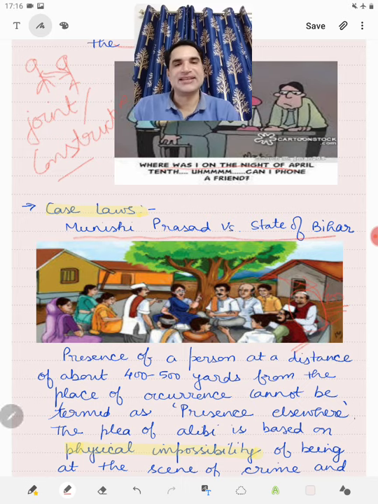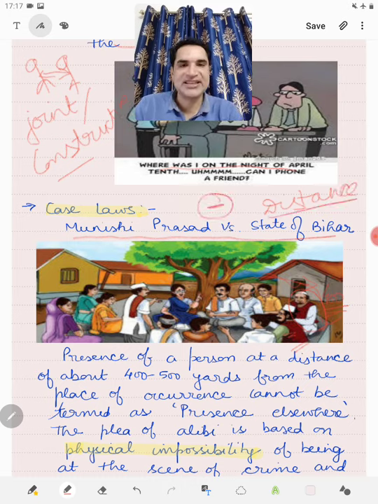However, the court said that it's not that the person is present at the scene of crime. What is important is the fact of distance between where the person claims he is and where the place of crime is.